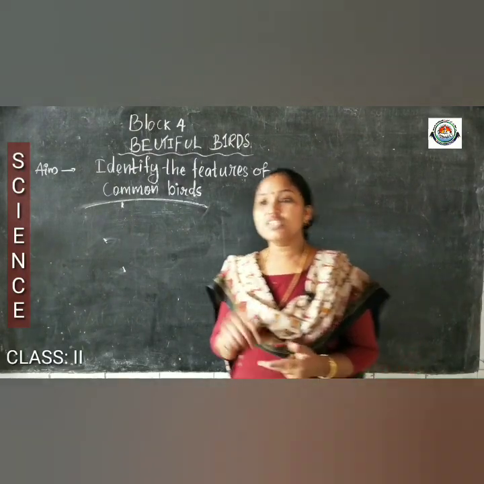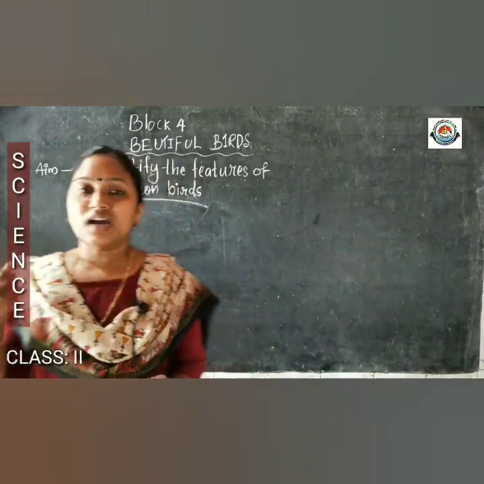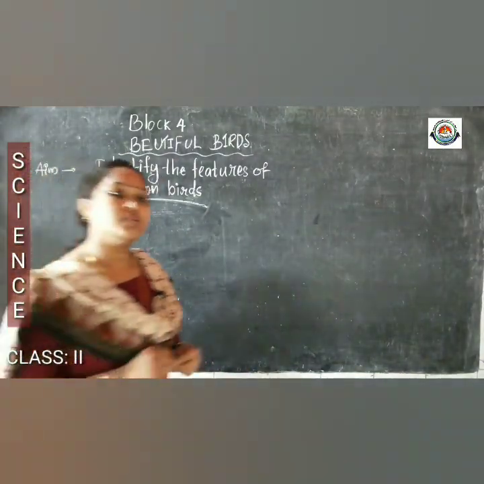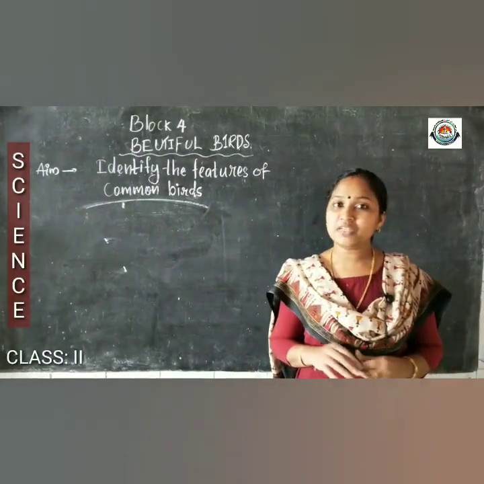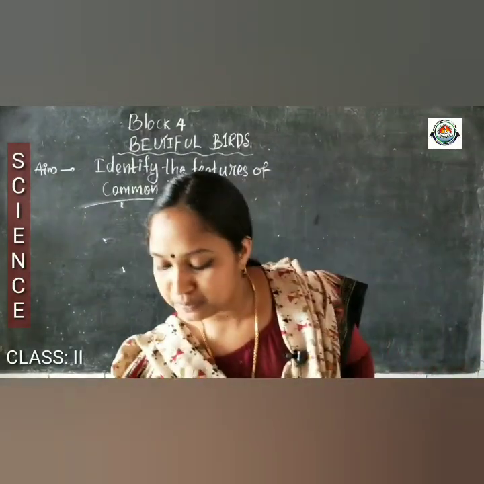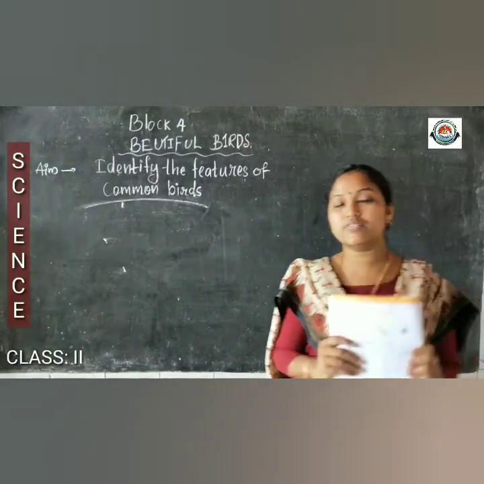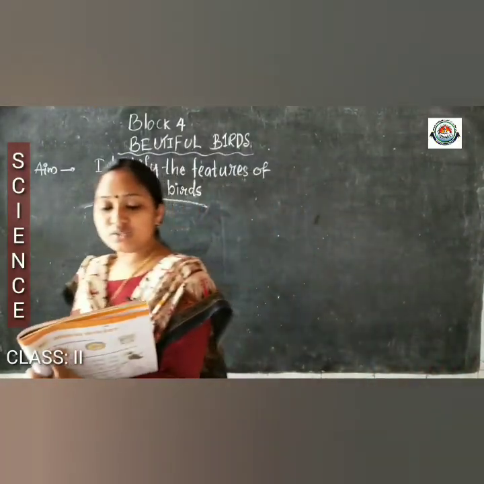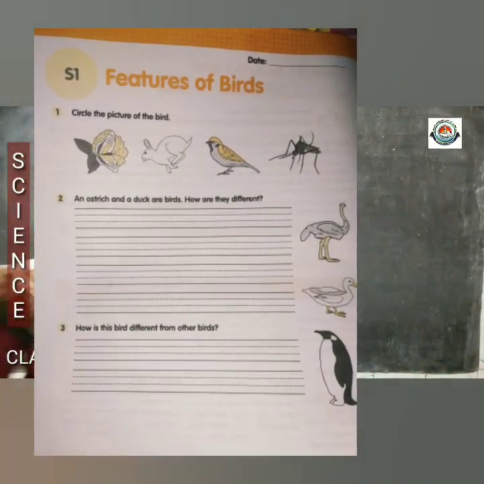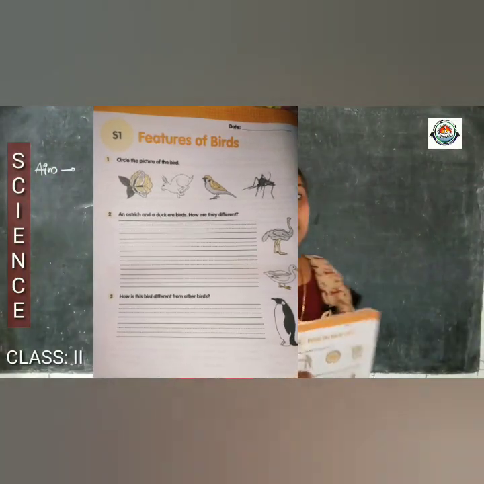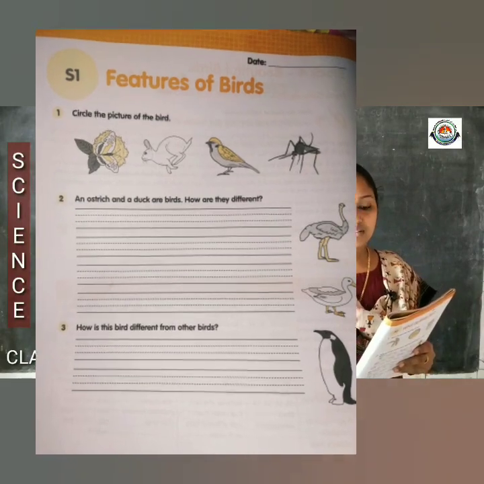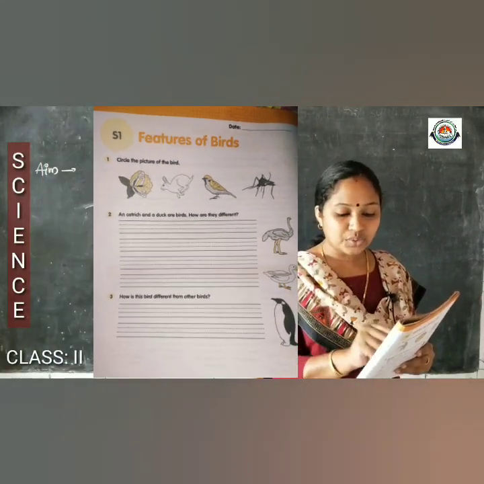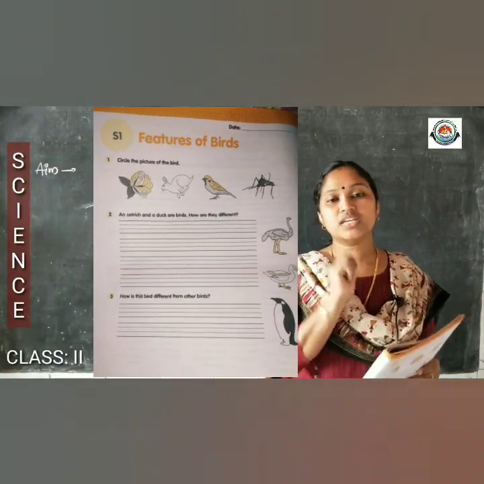Then children, now you have to open the workbook. We have to identify a bird among the pictures. I will show you. 4 pictures are given there. The question is to circle the picture of a bird. Butterfly is there, rabbit is there, and a quail is there, and mosquito is also there.